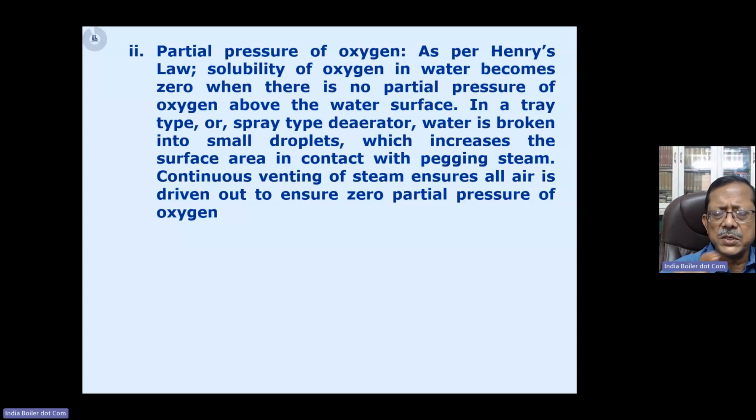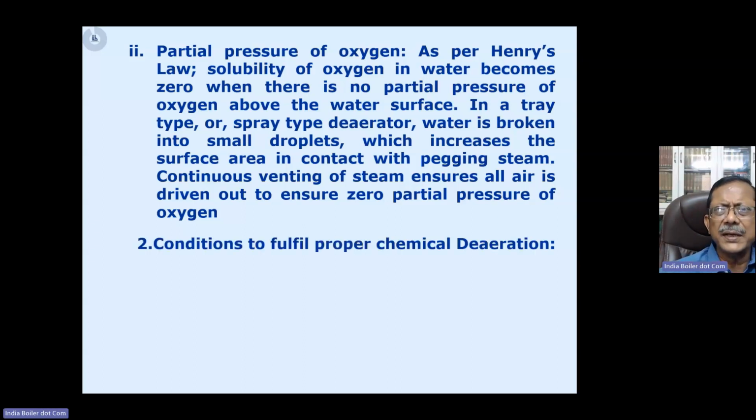In your own language, very short and precise. Don't worry about the grammar part. Don't worry about the correctness of the English. Just give the right information in the right manner, the way it will be easier for the examiner to see and understand. Then we can say that there are conditions for chemical dosing.